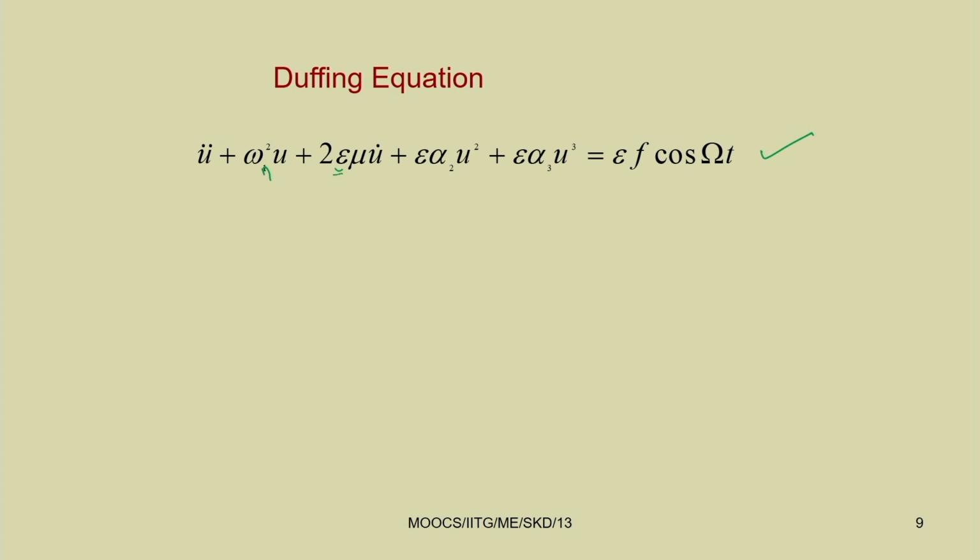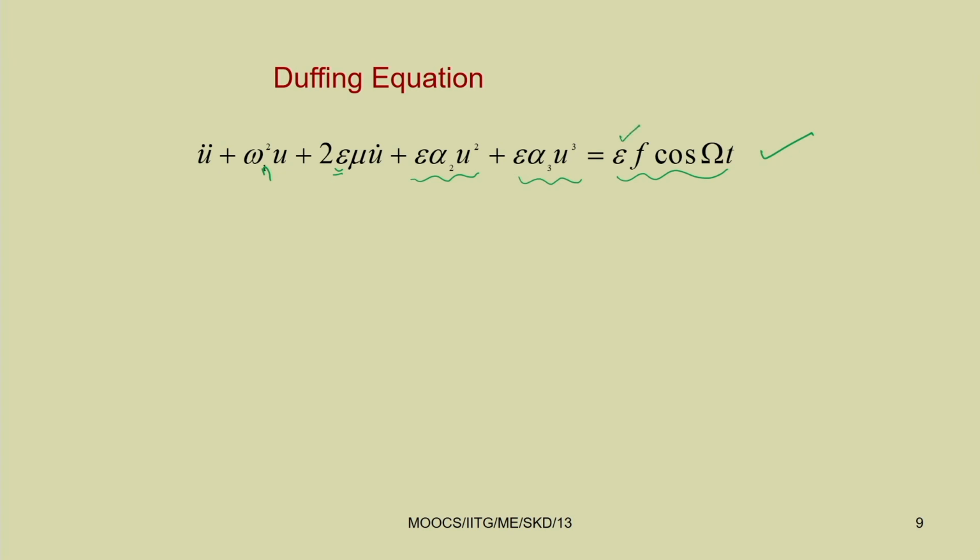Then you may put a quadratic nonlinearity epsilon alpha 2 u square, then a cubic nonlinearity epsilon alpha 3 u cube, and then the forcing term. If we are assuming the forcing to be weak, then this epsilon term can be used here.